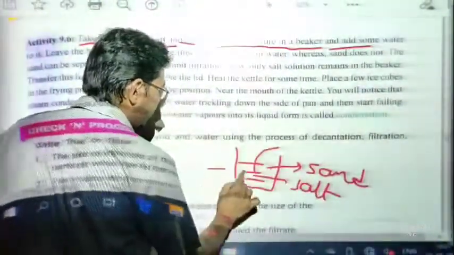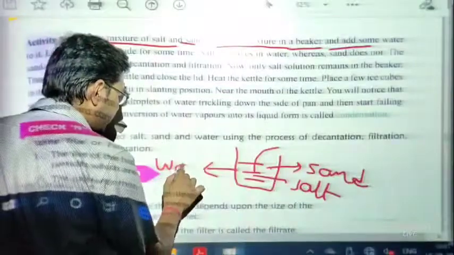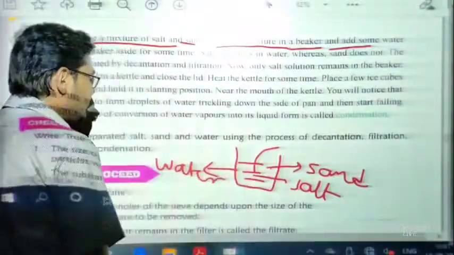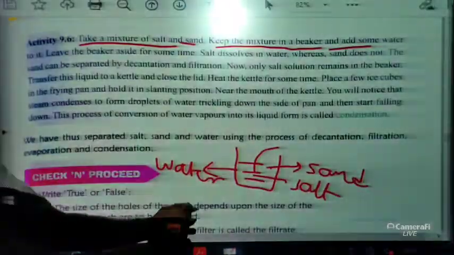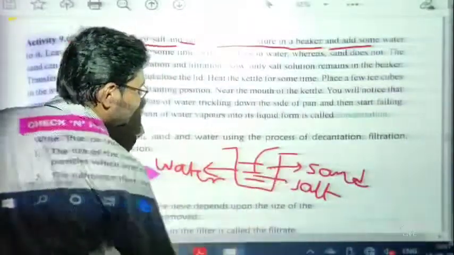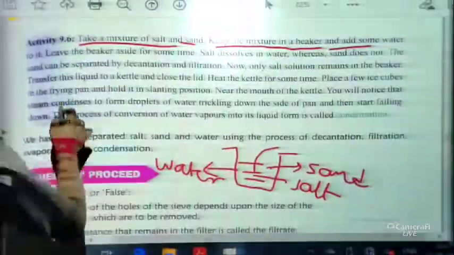Now the thing is that keep the mixture in a beaker and add some water. So we have to add some water also. So here water is also there. Okay. So in this mixture water is also there. So we have taken salt, we have taken sand, we have taken water. Now leave the beaker aside for some time. Salt will dissolve in the water, whereas sand will not dissolve.